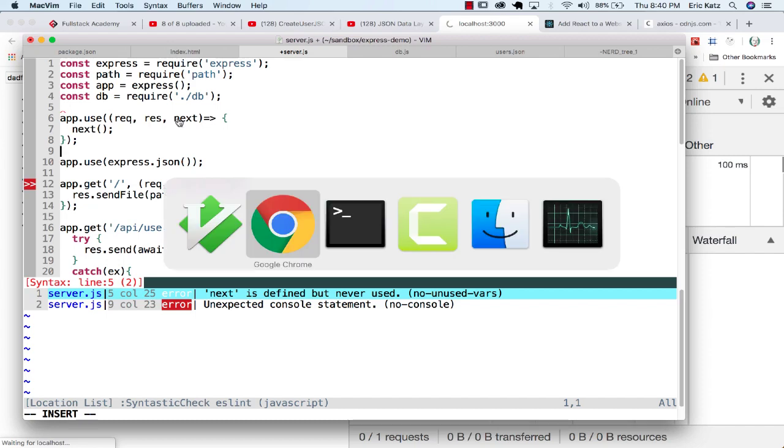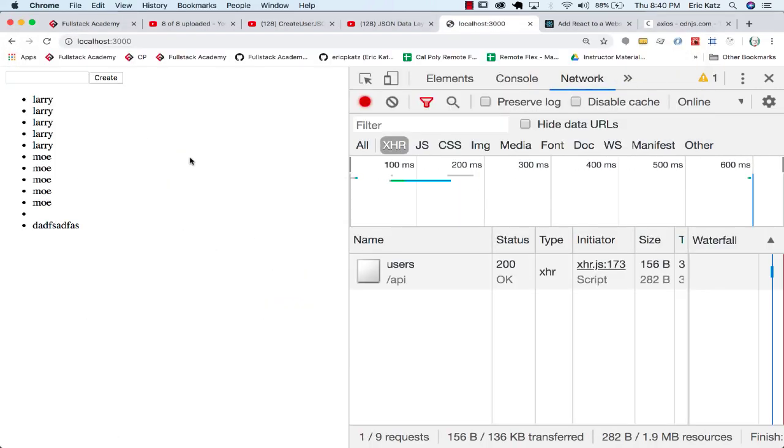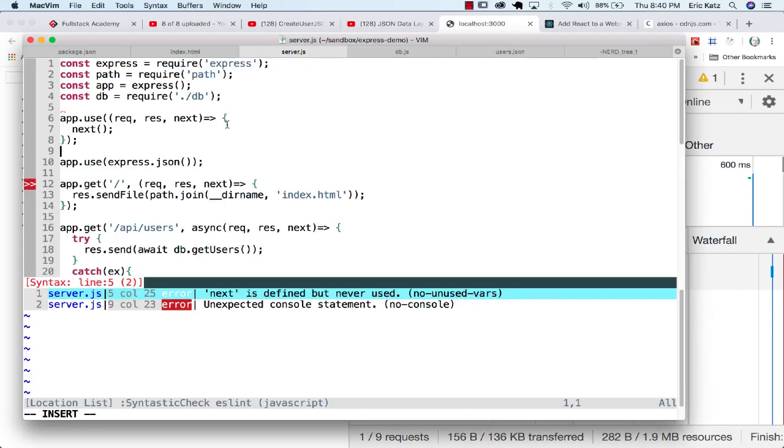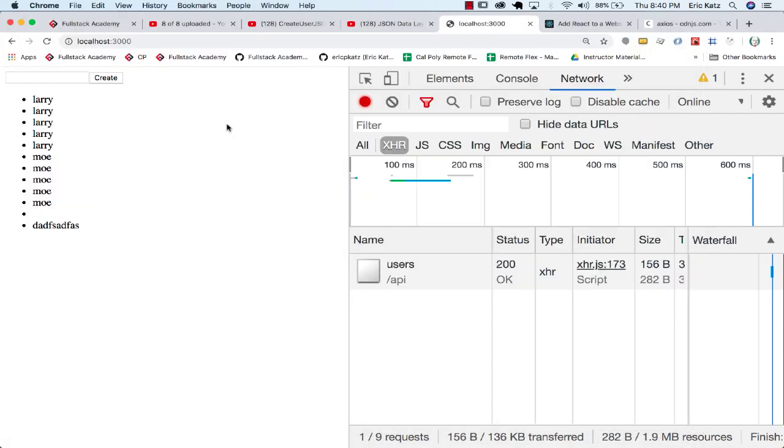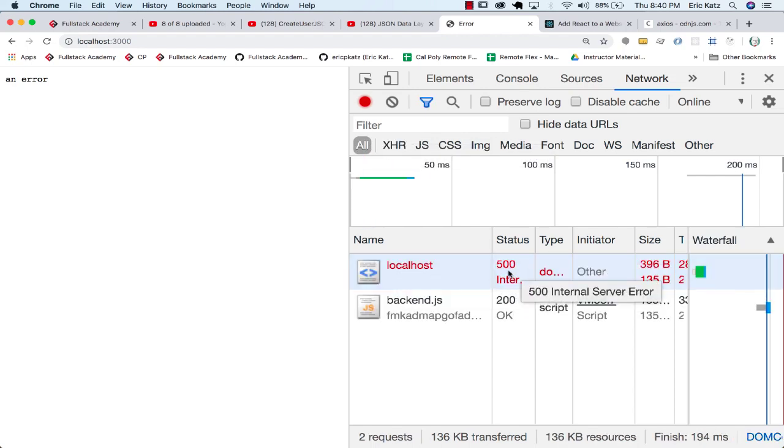Once I do that, we're going to be back in business just the same way that we were before. If I was to go over here and call next with something in here, then Express is going to say, well, you had an error here. If I look at this, I'll actually get a 500 response back here.